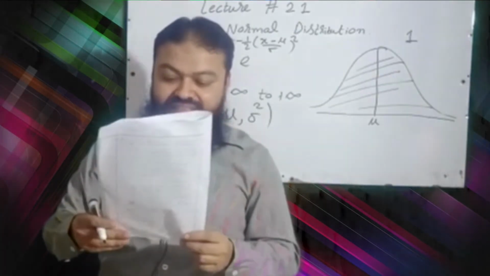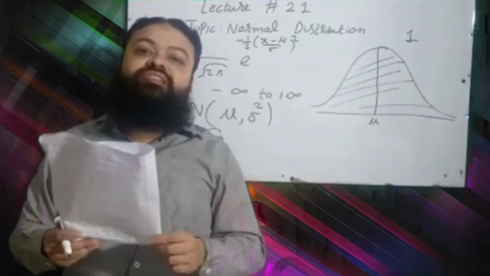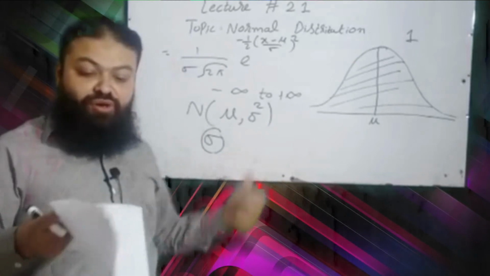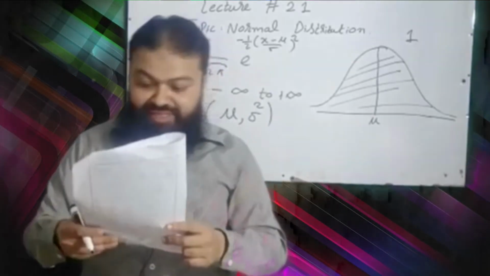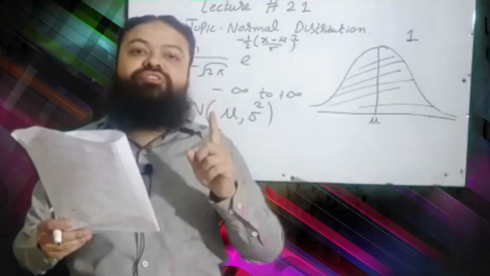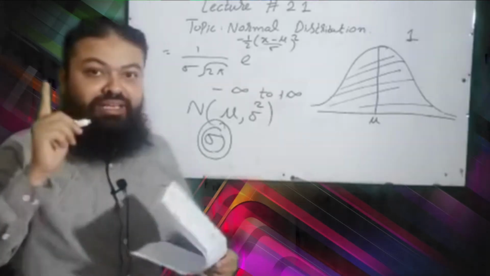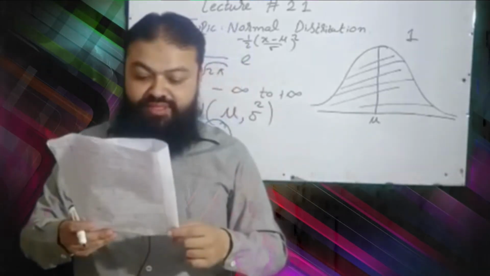Question number 11, in a normal distribution, sigma is always, the value of standard deviation is always A. 1, B. 0, C. negative, D. positive. Standard deviation is always positive. It can never be negative in the normal distribution.